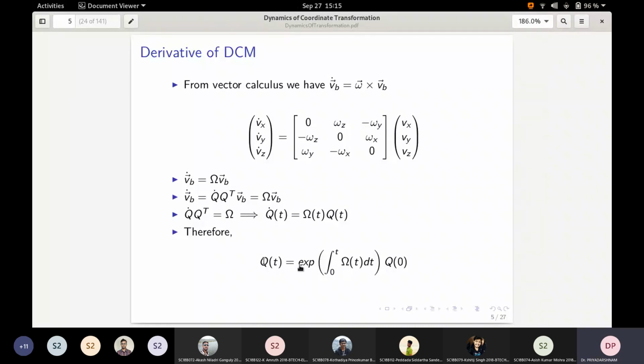The integral from 0 to t of omega of t dt is required because the orientation is changing and the rates are changing. The gyro readings are also changing as the launch vehicle moves. So you must notice that omega is a skew symmetric matrix, and the exponential of a skew symmetric matrix is a rotation matrix. Remember this.